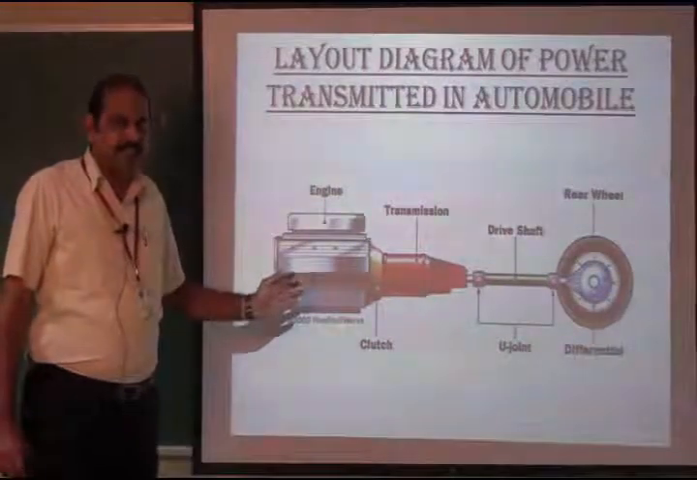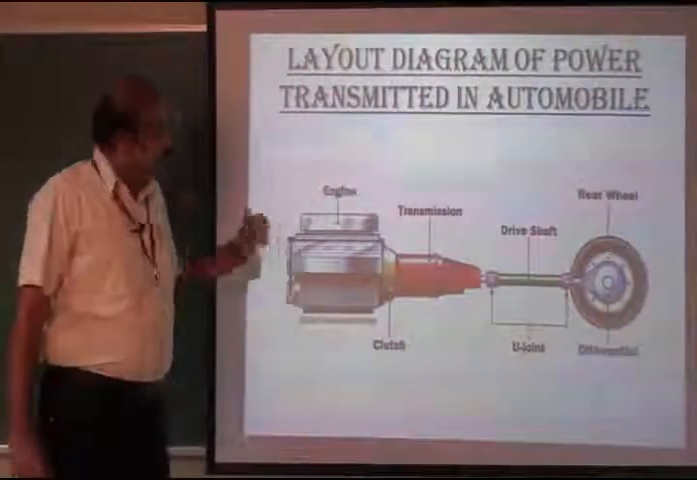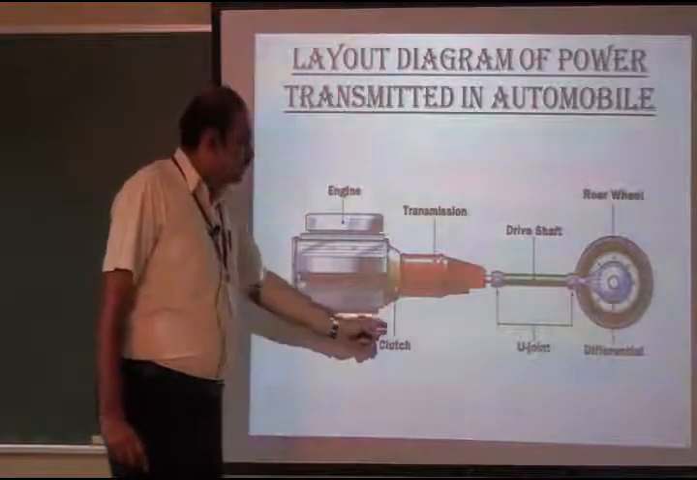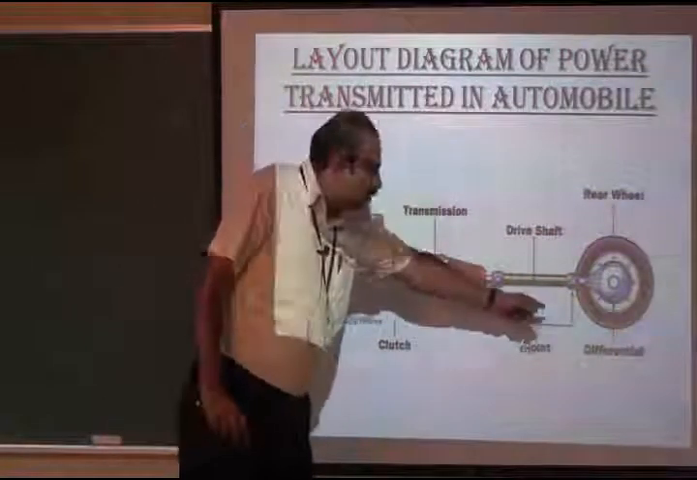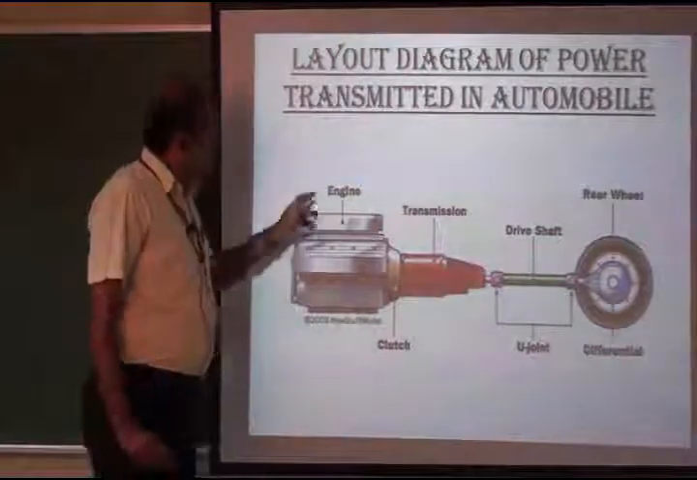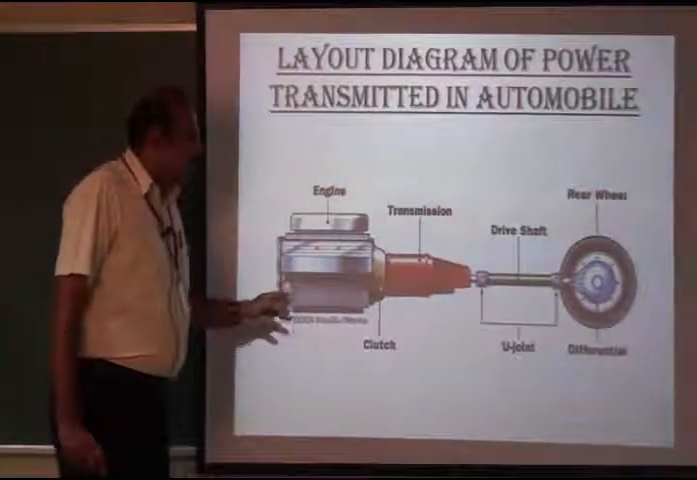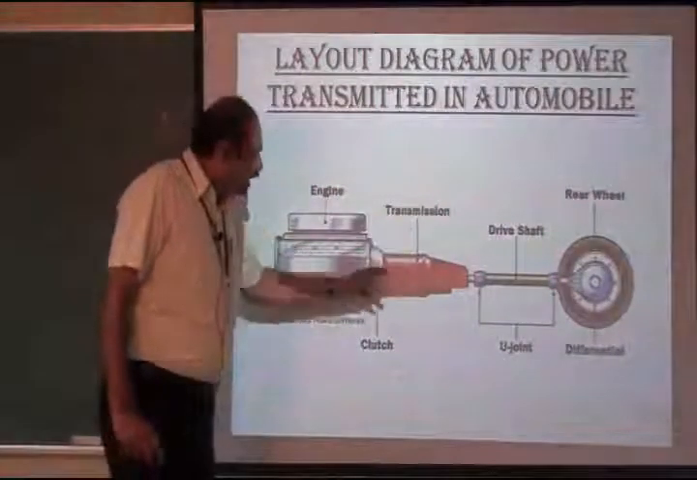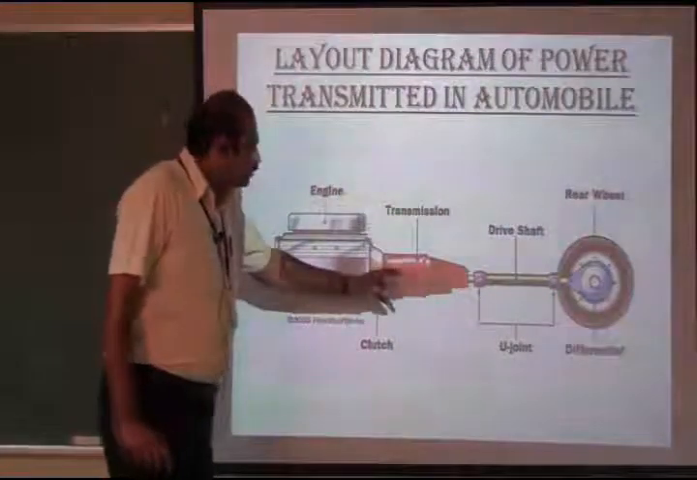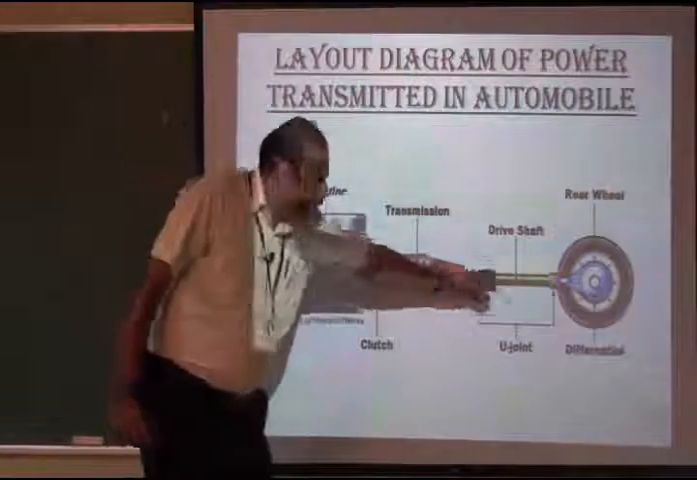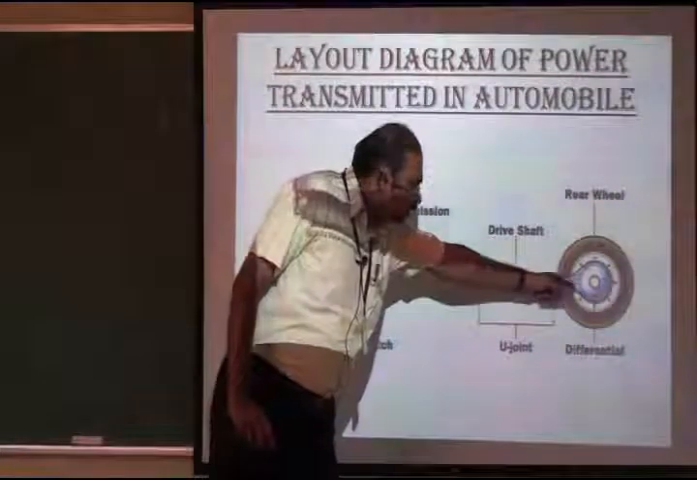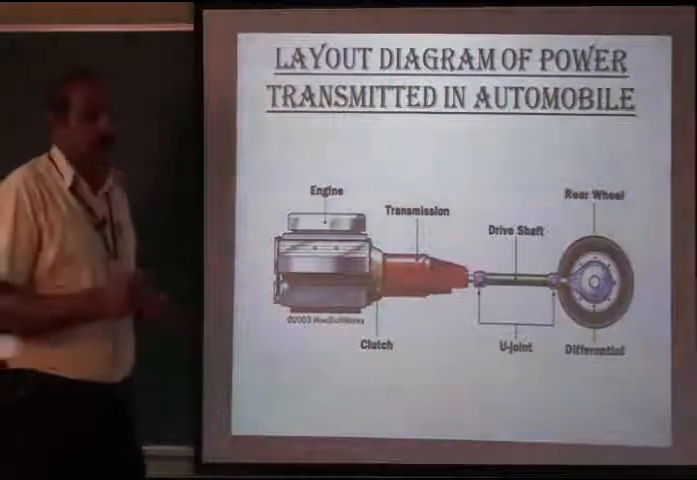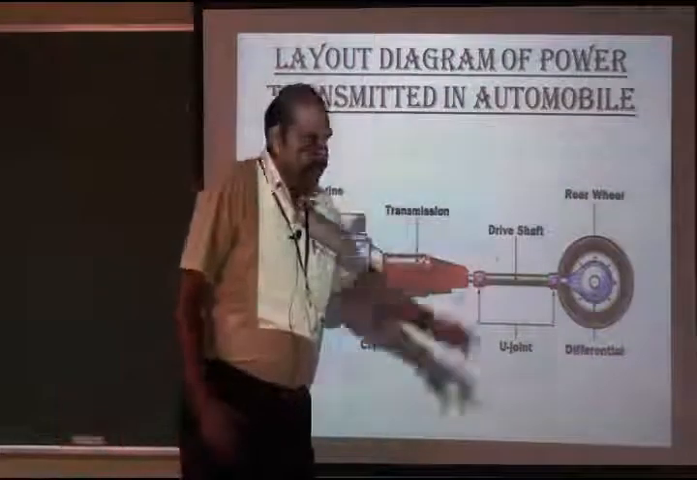This diagram represents the power transmitted in the automobile. The automobile consists of engine, clutch, transmission, drive shaft, differential and flywheel. The engine produces the power during starting. When applying the clutch, the transmission device, that means the gearbox, is engaged to the crankshaft and it transmits the power from crankshaft to drive shaft. Then the drive shaft is connected to the differential. Differential consists of sun gear. It transmits the power at 90 degrees to the rear wheel.